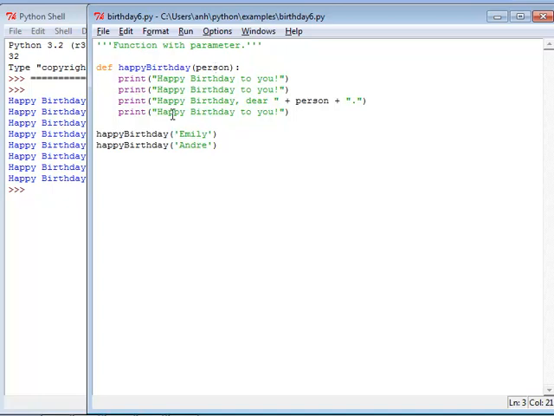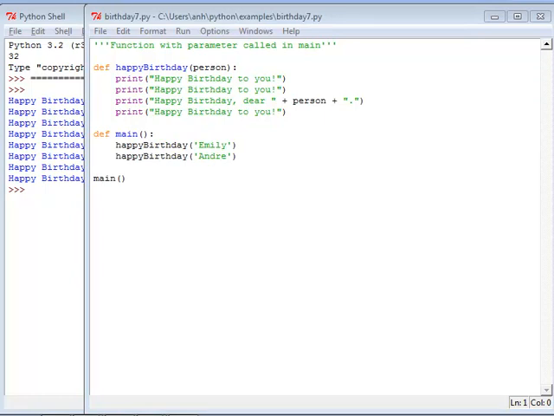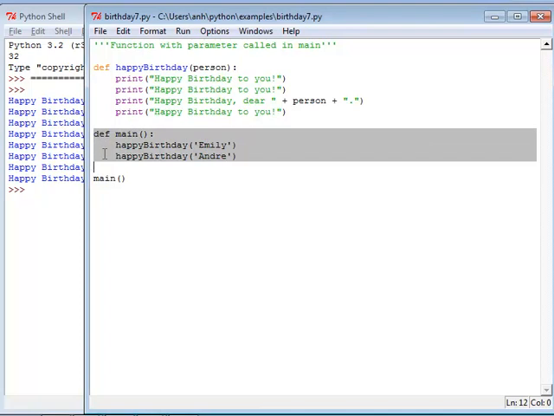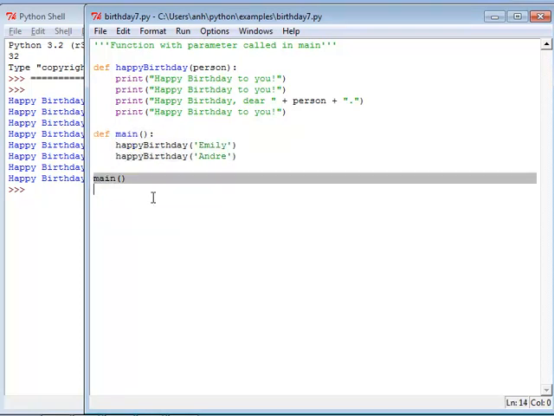And we go through the four lines again, but this time it is Andre that's substituted for person. Now I've loaded in another example program, birthday 7, another slight variation. This just shows that with the parameterized version, again, we can put the main action in a main function and then just have one line that executes directly the call to main.